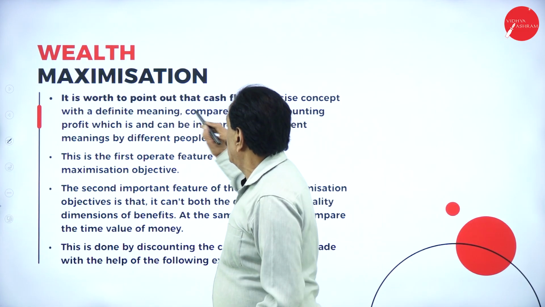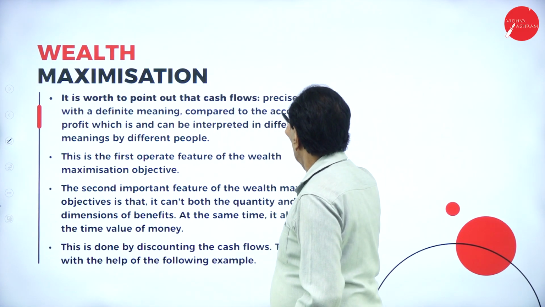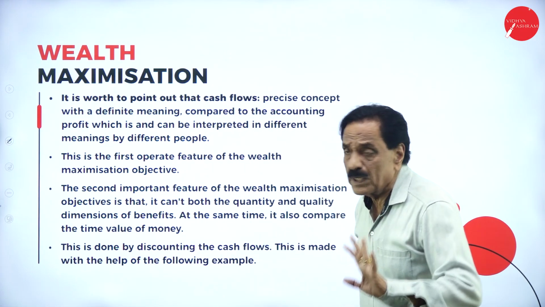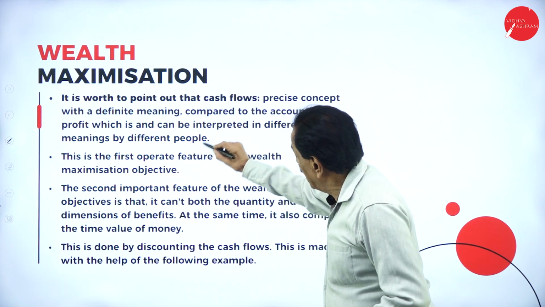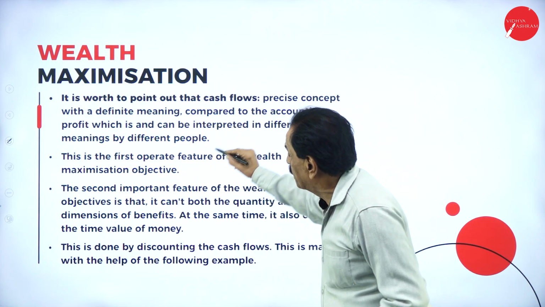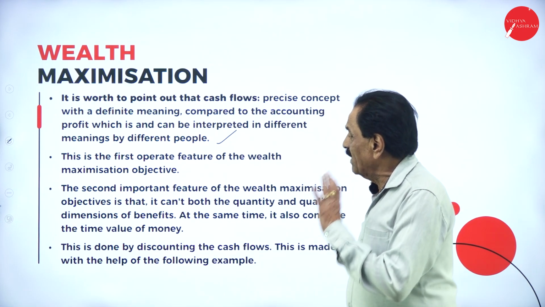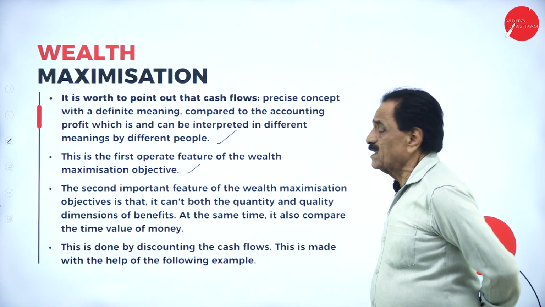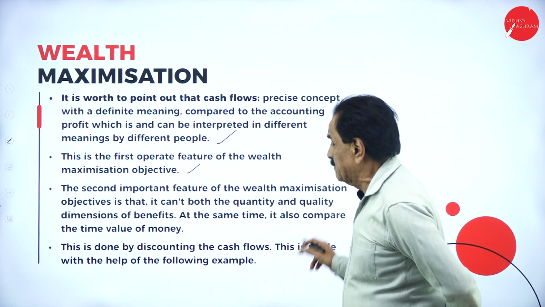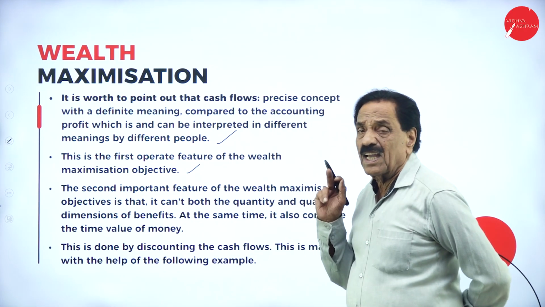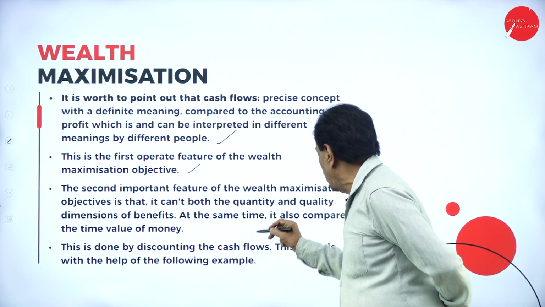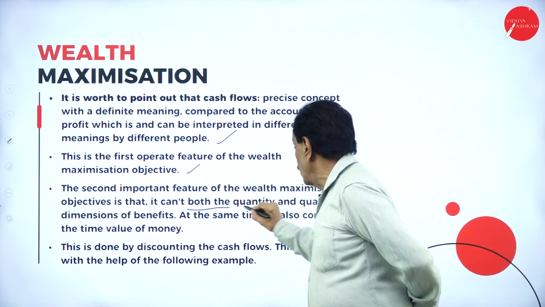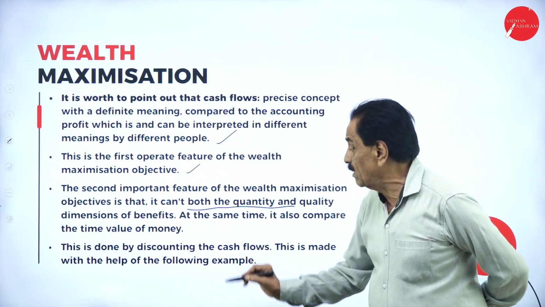It is worth pointing out that cash inflows are a precise concept with a definite meaning compared to the accounting profit, which can be interpreted in different meanings by different people. This is the first operational feature of the wealth maximization objective. The second important feature of the wealth maximization objective is that it considers both the quantity and quality dimension of benefit. This is important. Both quantity and quality dimension of benefit.